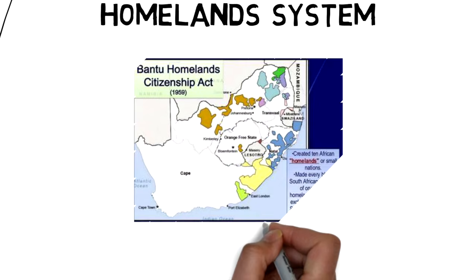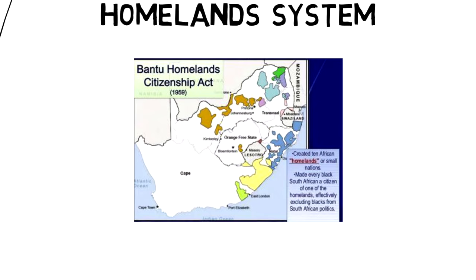10 separate homelands were set up in the reserves. They had no major industries or resources, and they could therefore not be economically strong. The South African government could overrule any decisions made by these homeland governments.